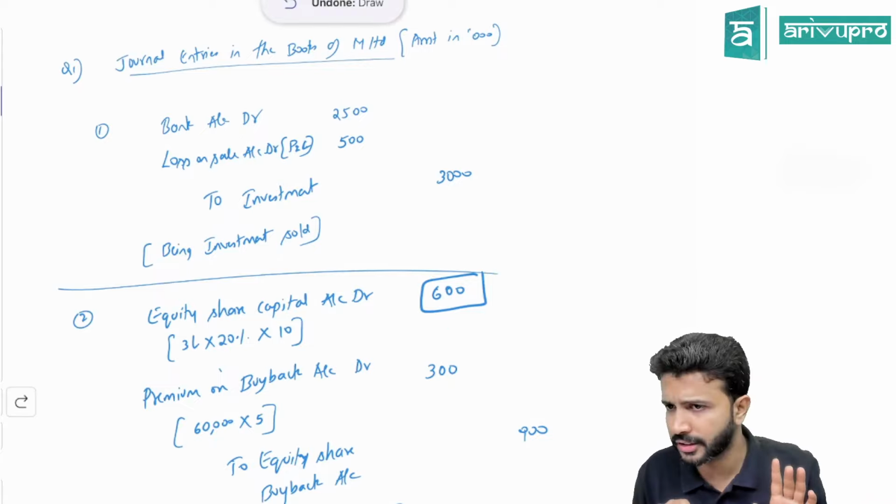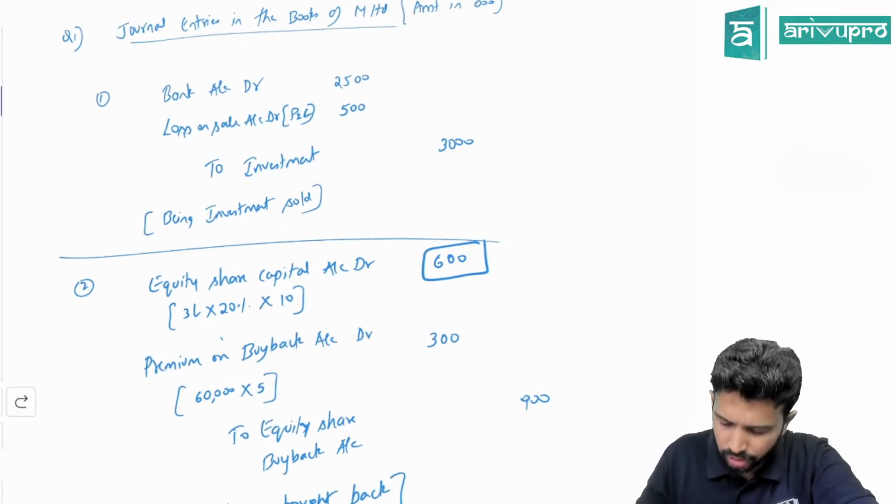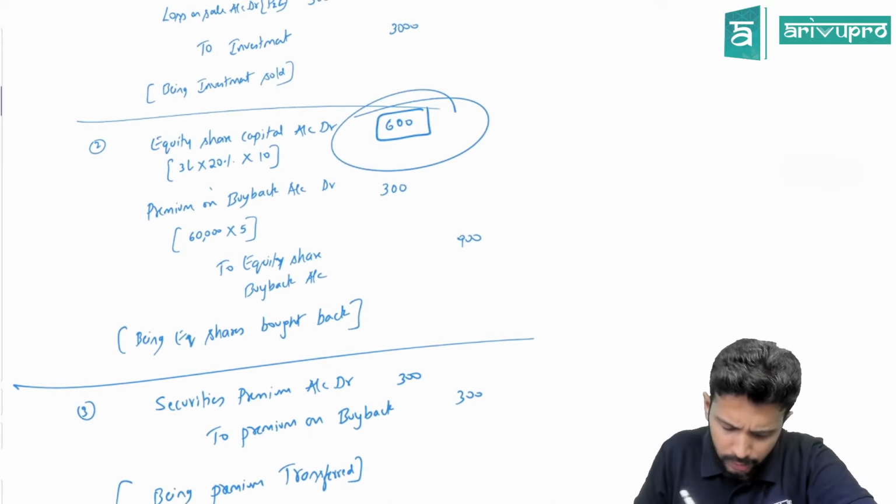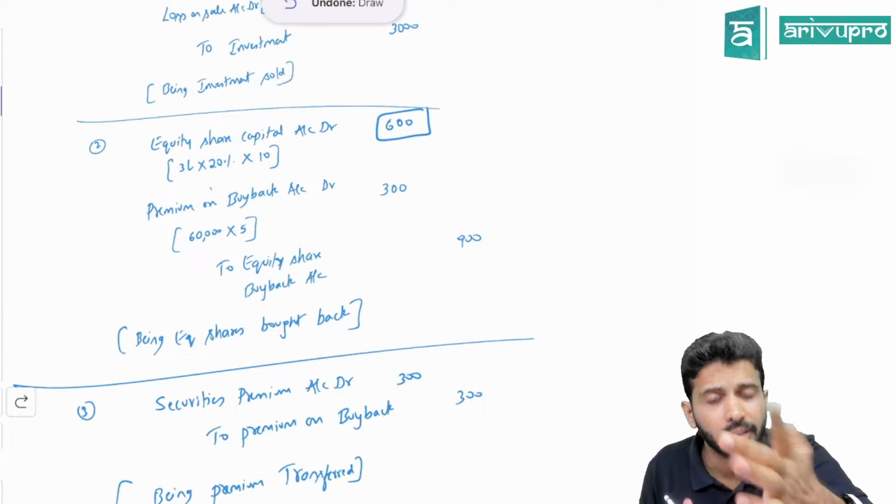There are two ways to fill the gap: one, by issuing new shares, or two, by creating CRR. We read the problem. Is there any new shares coming in? No. That means we are following which method? The second method, that is from profits. Okay, so that means what we need to do? We need to fill up the 600 by creating CRR.